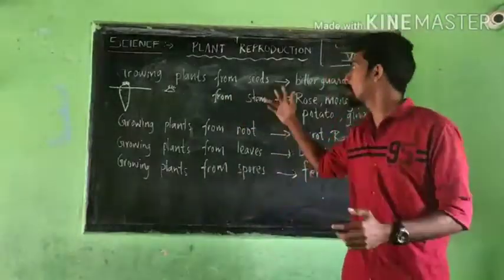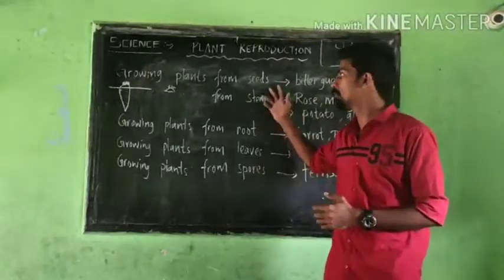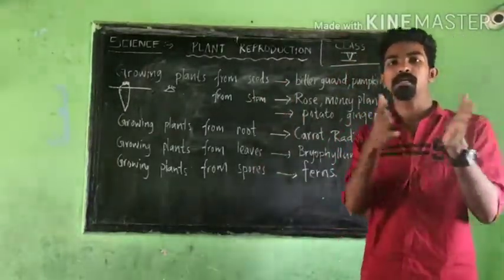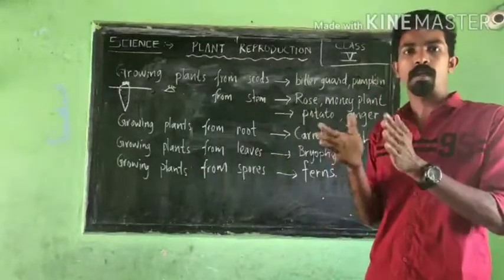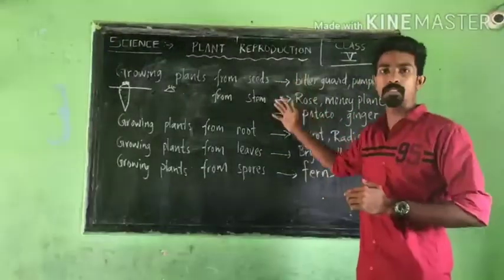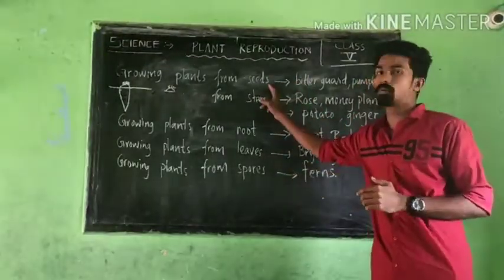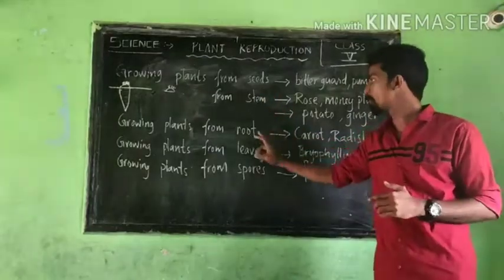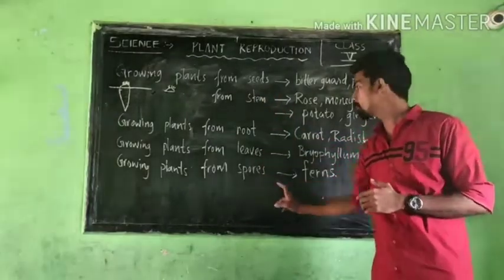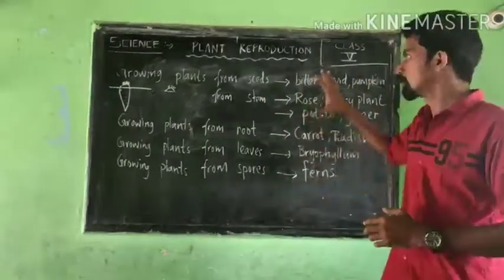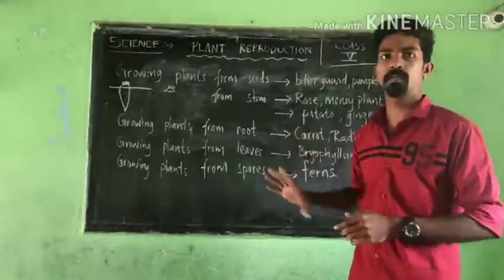So, growing plants from seeds. These are the 5 different ways that a plant reproduces: growing plants from seeds, from stem, from root, from leaves and from spores. So this is the main thing here.